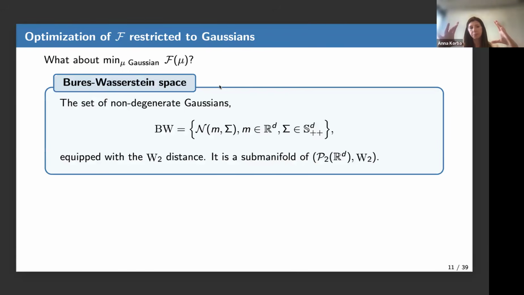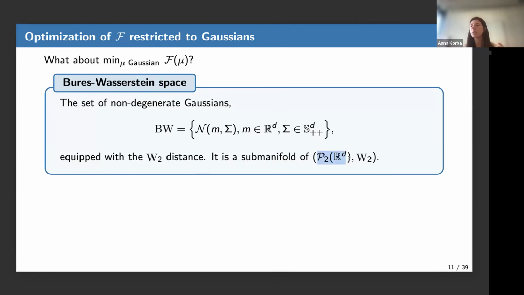If I consider the space of Gaussians equipped with the Wasserstein 2 distance, it is called the Bures-Wasserstein space. It is the space of non-degenerate Gaussians, which we will call BW, with mean m and variance sigma, and we equip this space with the Wasserstein 2 distance.